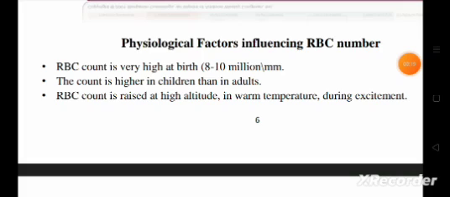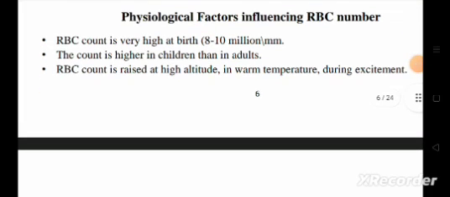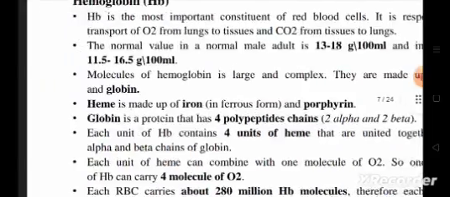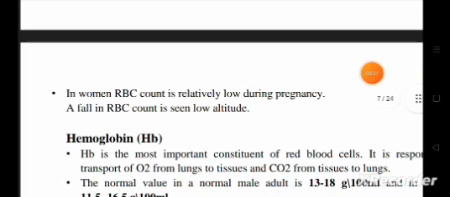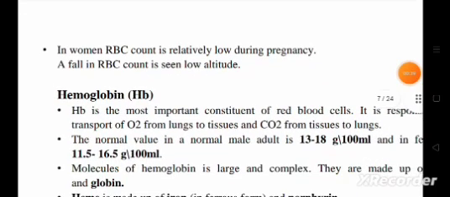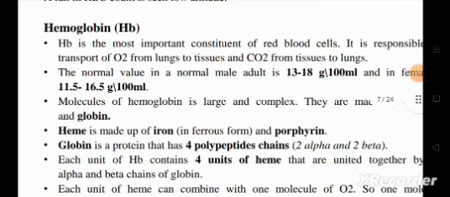Physiological factors influencing RBC numbers. RBC count is very high at birth, 8 to 10 million. The count is higher in children than in adults. RBC count is raised at high temperature, in warm temperature, and during excitement. In women, RBC count is relatively low during pregnancy. A fall of RBC count is seen at low altitude.